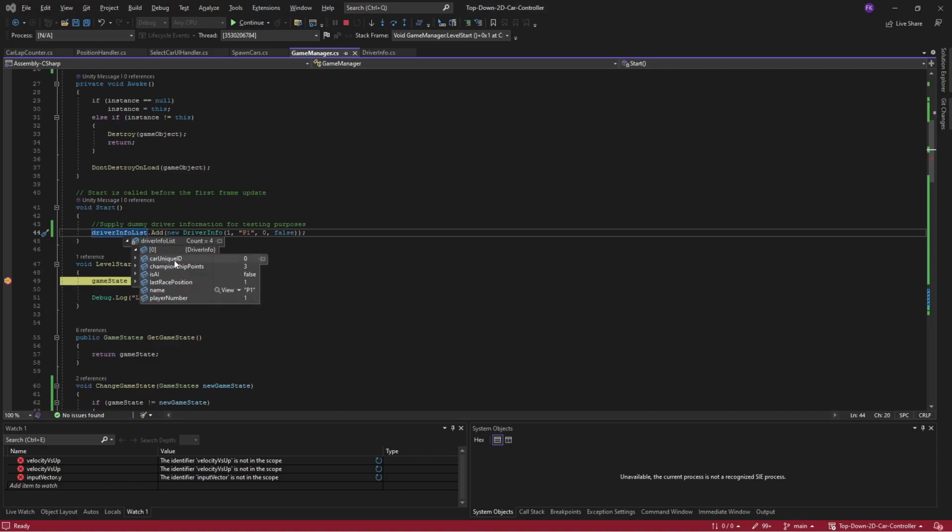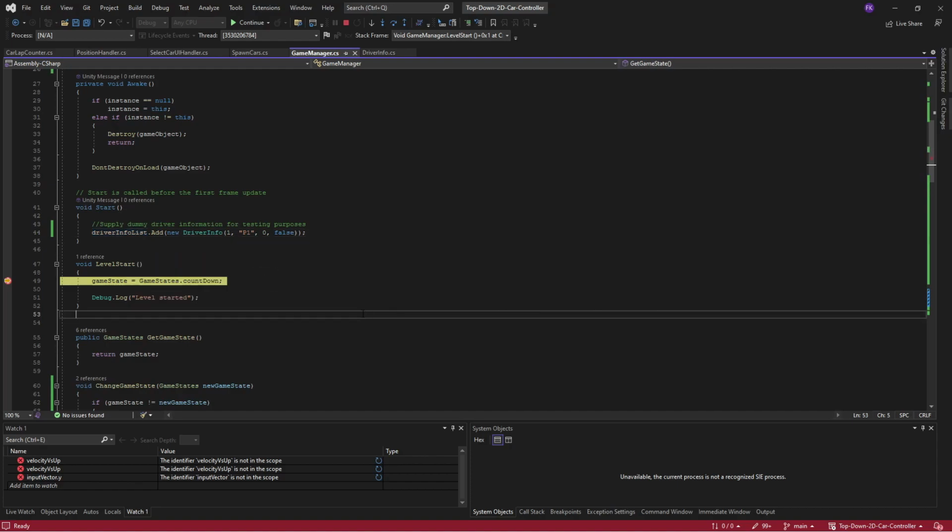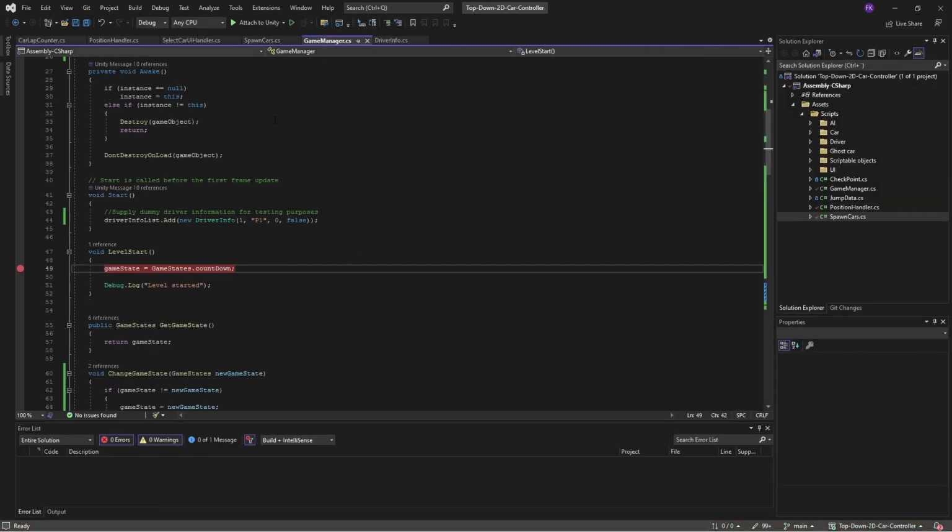So we have driver info, car unique ID 0, championship points 3, that's me, is AI false, last race position 1. And then we can have a look at the second one, which is championship points 2, is AI, last race position 2, and he was Freddy. And then we can look at the other ones, championship points 1, etc. So from this we can know that it's actually working as it should. So we can stop our code from running and press F9 to remove the breakpoint again. Let's save this and go back into Unity.